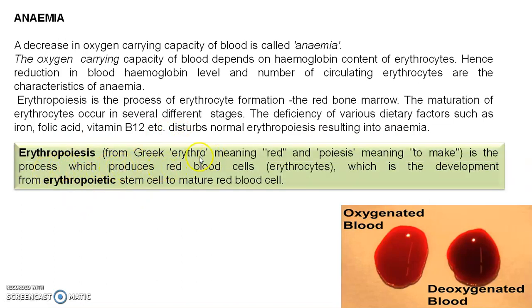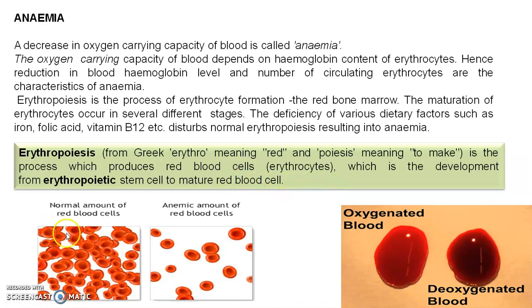Erythropoiesis is a Greek word. Erythro means red and poiesis means to make. It is the process which produces the red blood cells, that is erythrocytes, developed from the erythropoietic stem cells into mature red blood cells. This is the normal amount of RBC required in our body. This is the anemic person's RBC content, which may be much lower than the normal person's.